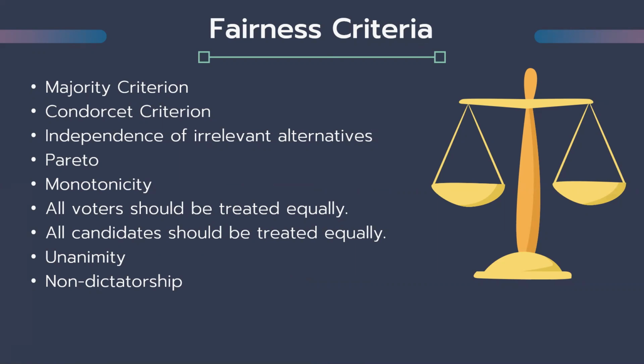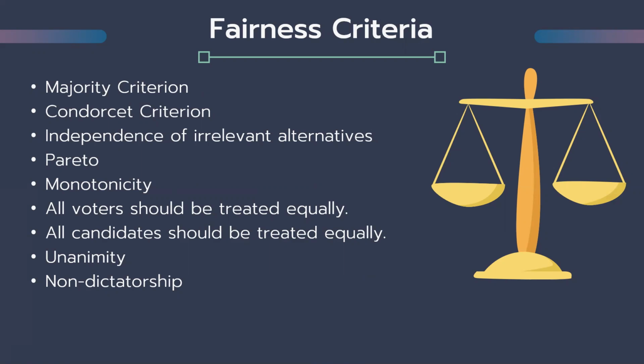Fairness criteria. The majority criterion states that if a candidate receives more than 50% of the votes, then he should be declared the winner of the election. The Condorcet criterion states that if a candidate beats any other candidate in a head-to-head contest, then that candidate should win the election.